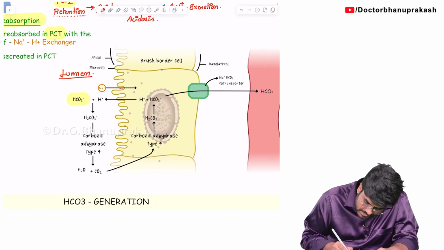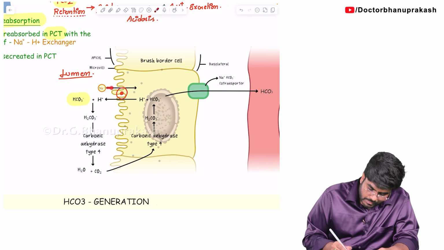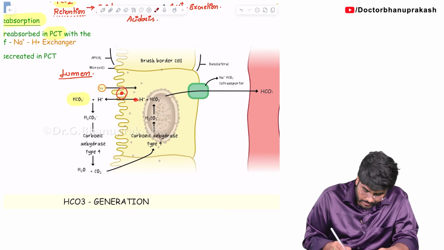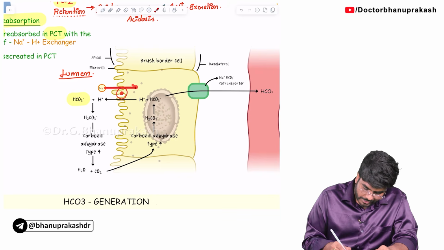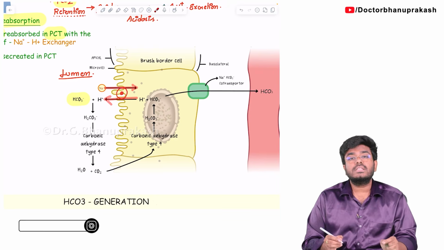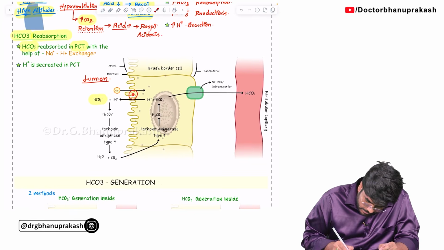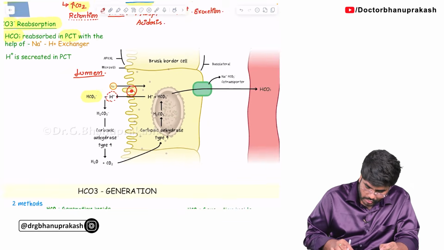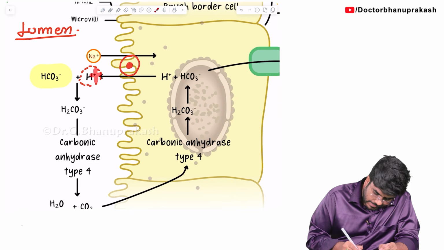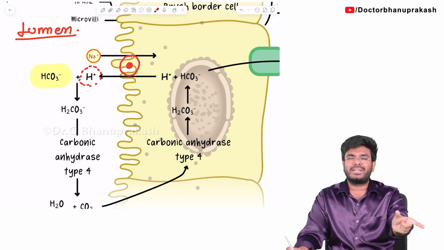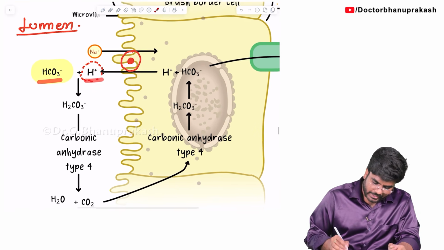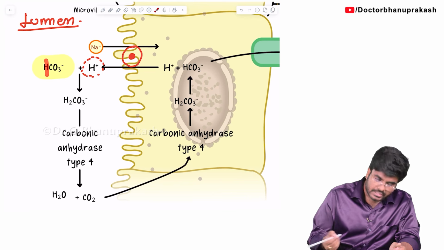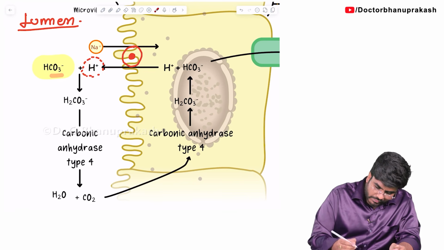So with the help of a transporter, see, there is a transporter. The name of this transporter is the sodium proton exchanger, sodium H plus exchanger. See, the sodium is coming into the cell, proton is going out. Now tell me, who is secreted? H plus is secreted. We all know H plus attracts negative charge, so the positive charge is going to bind. Now this HCO3 binds with the H plus, becoming H2CO3.